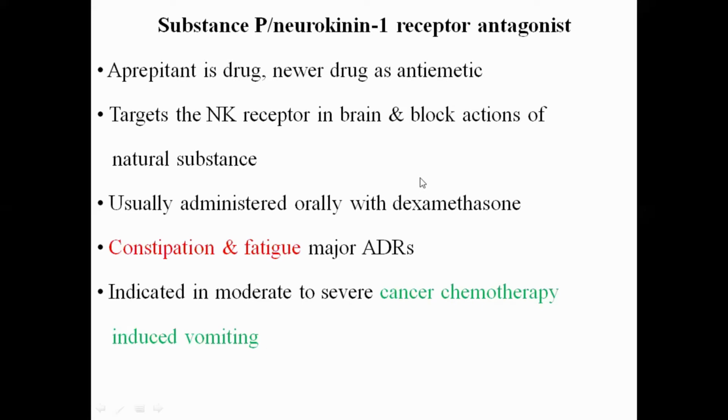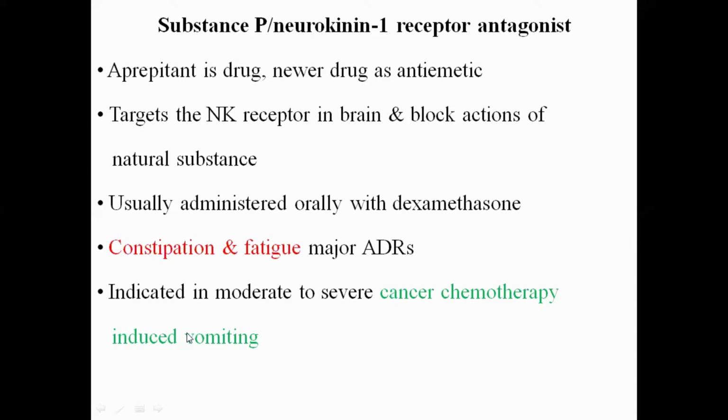Okay. So the important thing to remember in this slide is that aprepitant is the substance P, neurokinin 1 receptor antagonist, and it is used for the treatment of chemotherapy induced nausea and vomiting. That's all. Otherwise, nothing is important here.